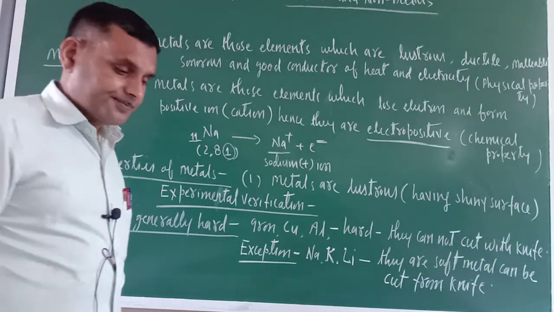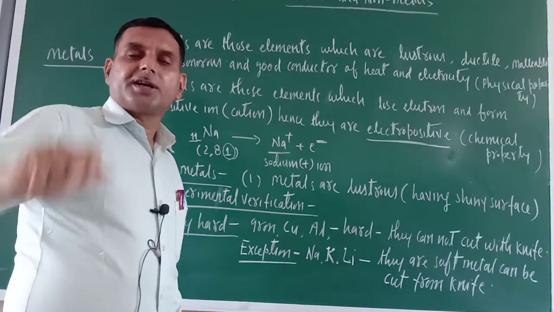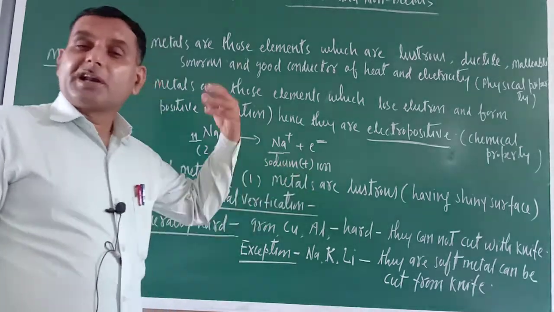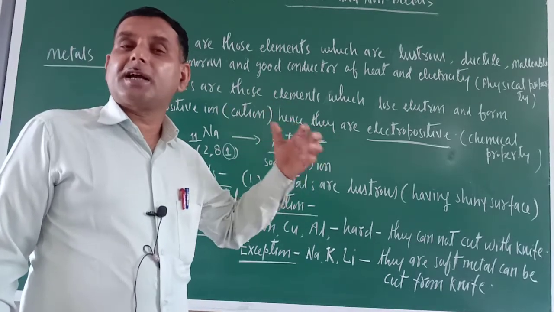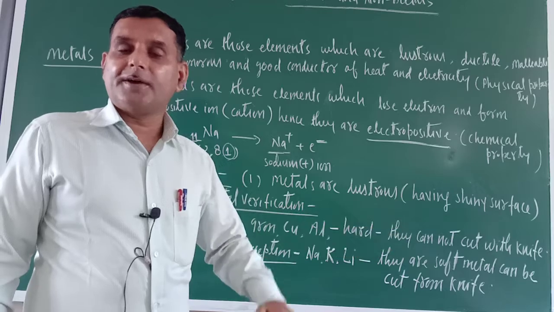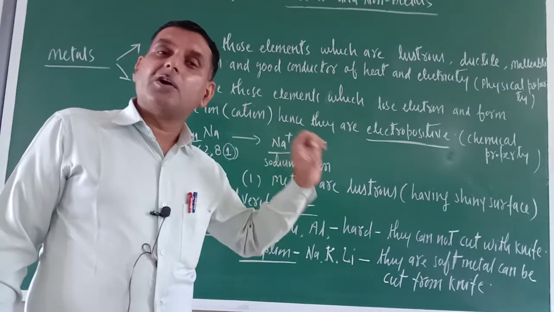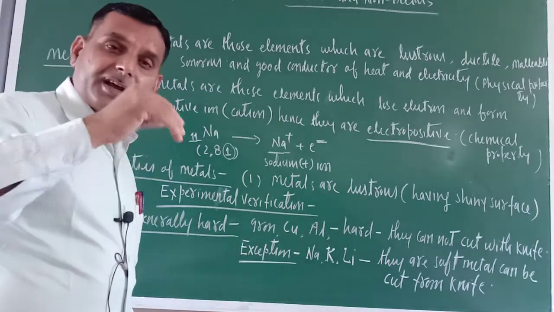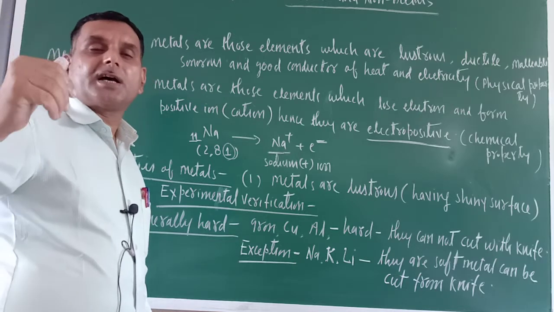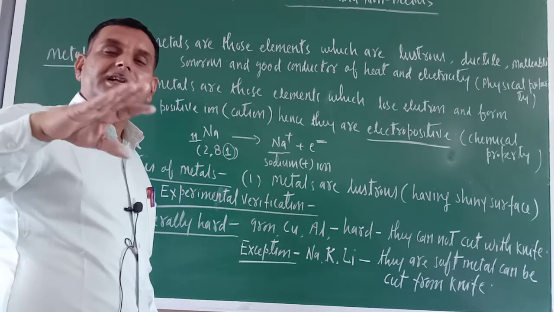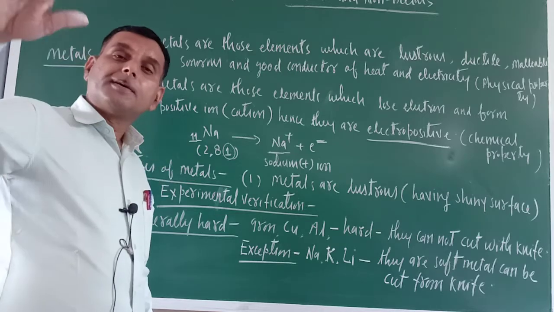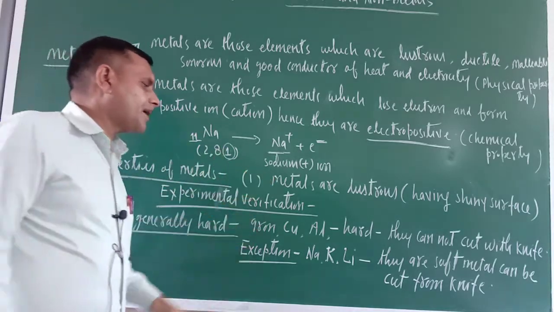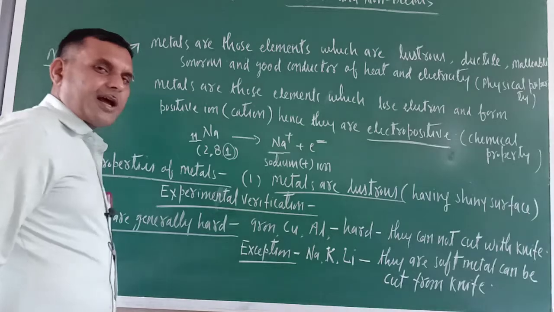Always remember, metals which are highly reactive will tarnish very soon, because they react with atmospheric oxygen, carbon dioxide and moisture and form a layer. But metals which are less reactive, like gold, silver, platinum, react with atmospheric oxygen, carbon dioxide and moisture very slowly. That is why their luster can be prolonged for a long time. So this is the experimental verification. The first physical property is that metals are lustrous because they have a shiny surface.